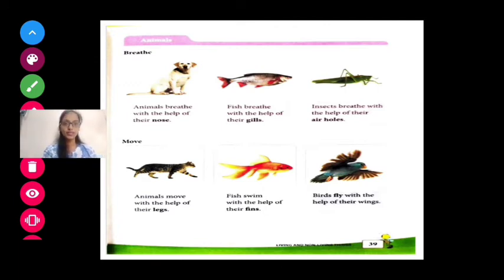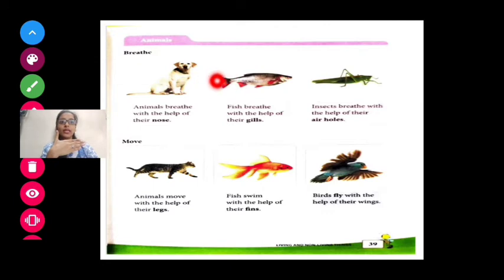So the first animal is a dog. Animals breathe with the help of their nose. Animals like dog, cat, cow, buffalo, goat, all these types of animals breathe through their nose. Now the second is fish. Now fish is like this. As you can see, this is a fish.